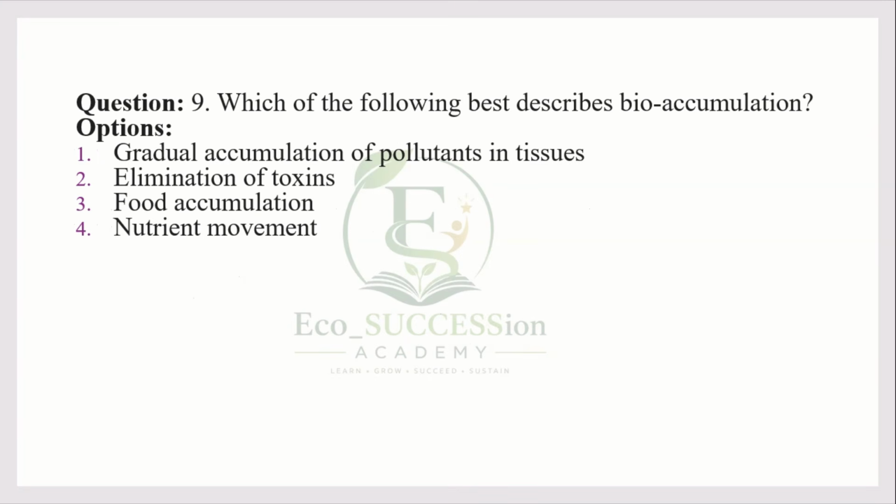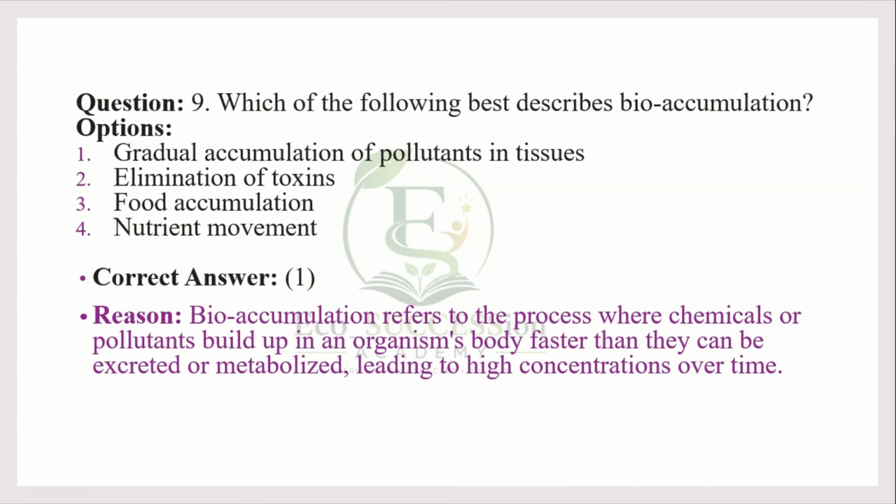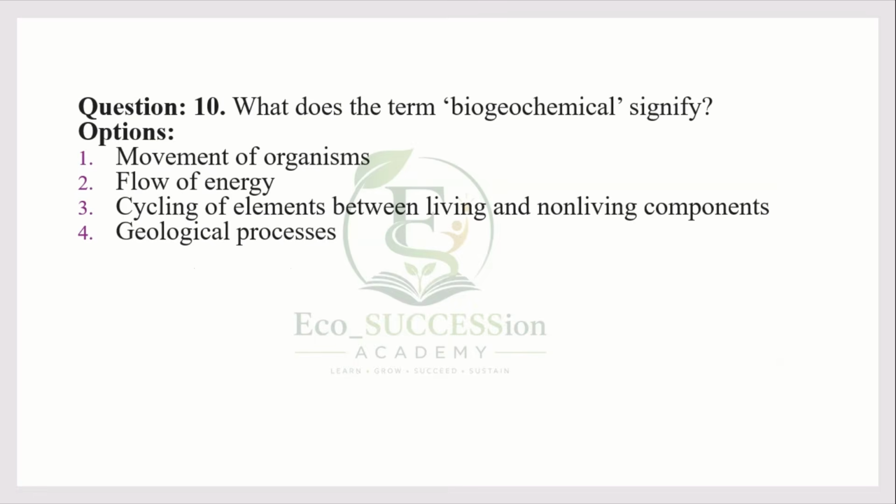Ninth question, which of the following best describes bioaccumulation? Options: gradual accumulation of pollutants in tissues, elimination of toxins, food accumulation, nutrient movement. Option 1 is correct. Accumulation means it is gathering in one place, its concentration is increasing, and then it is moving on to other bodies. Bioaccumulation refers to the process where chemicals or pollutants build up in an organism's body faster than they can be excreted or metabolized, leading to high concentrations over time.